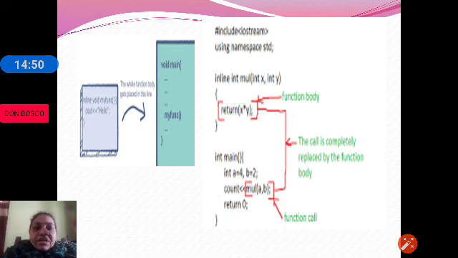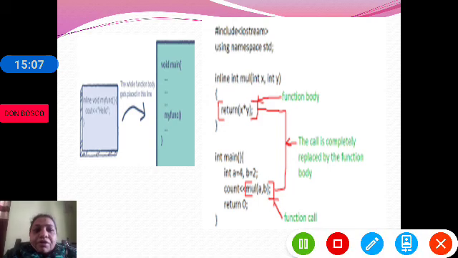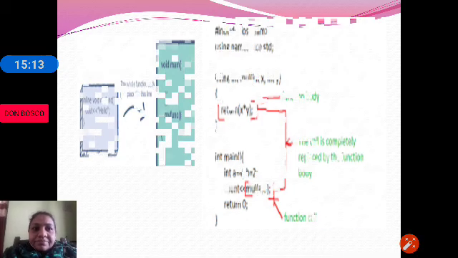So inline function means replacing the function call with the function body. Function call means mult a comma b, body is a into b. So we are replacing the function call with the function body itself. So it is called inline functions.